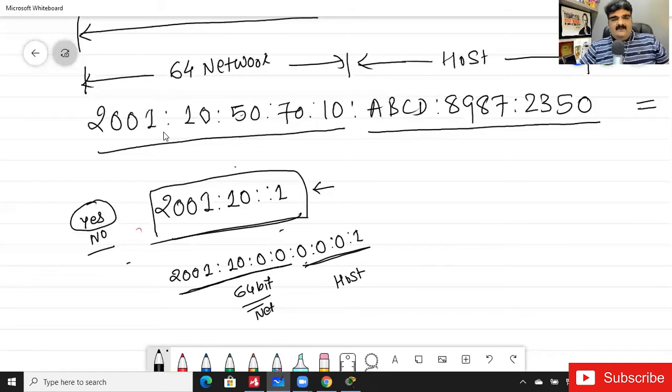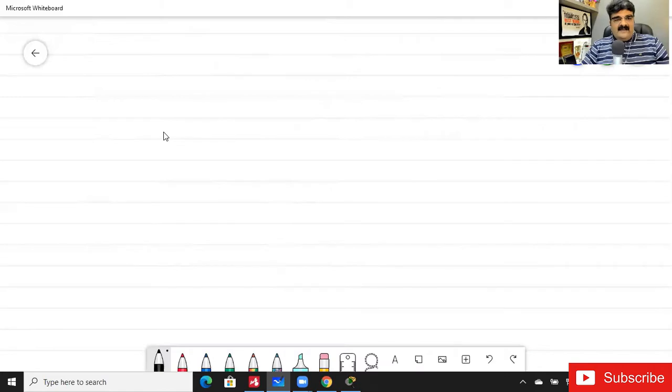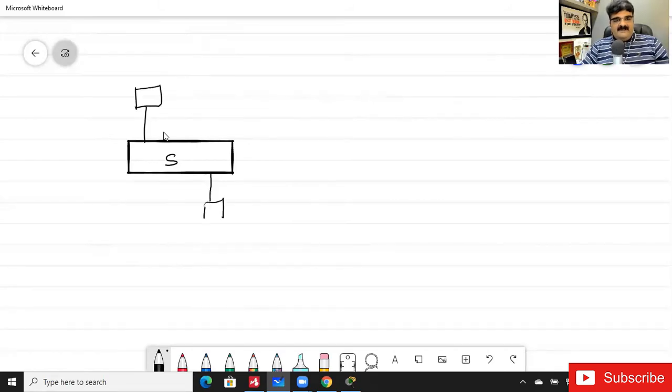Now let me give you two options. I'm going to draw two options. See, I have a computer. This is my switch, and on this switch I have another computer. I'm going to make it very easy, no difficulties, so you can understand it properly.